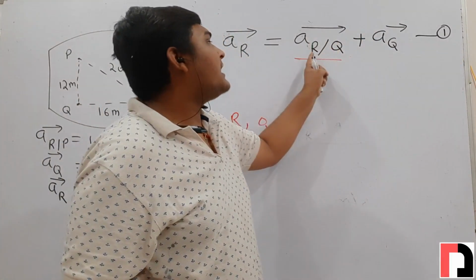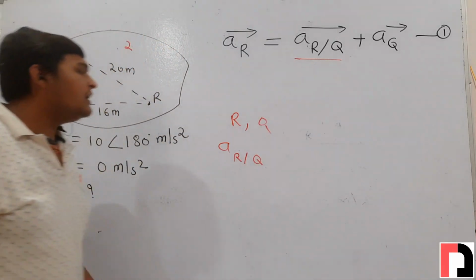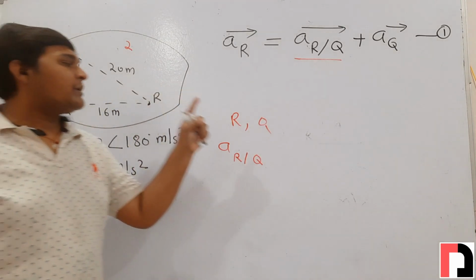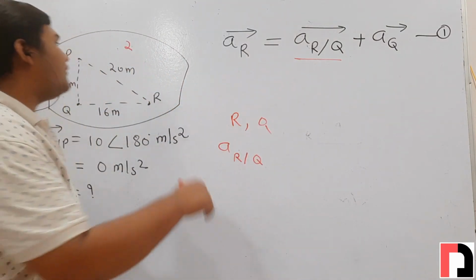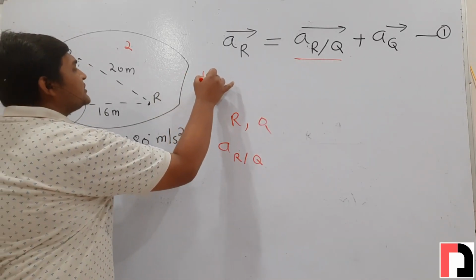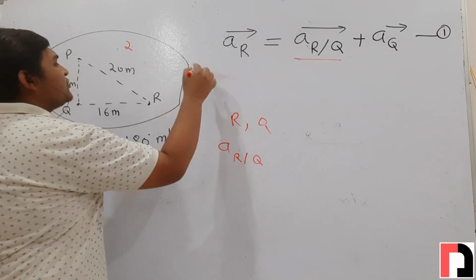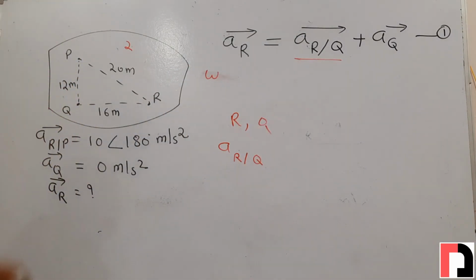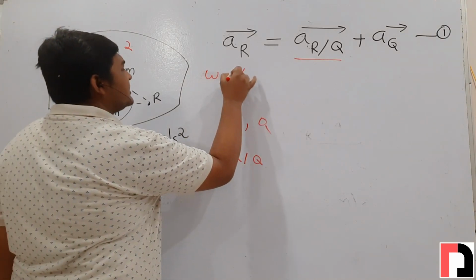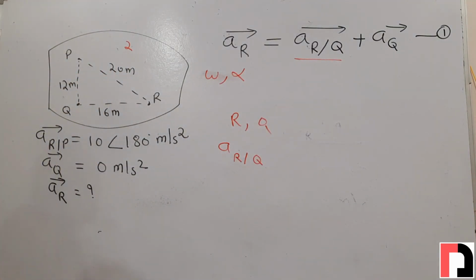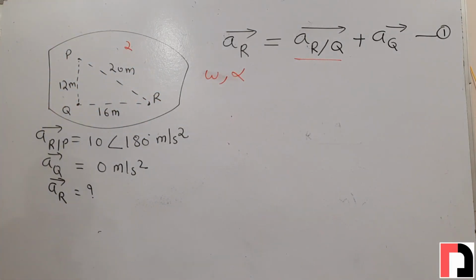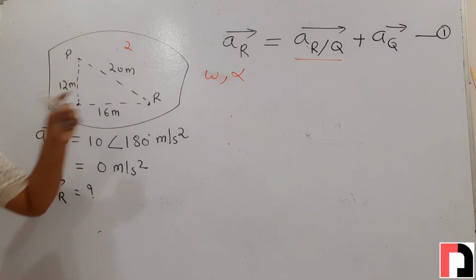And since r and q are points of the same link, we can use the concept of radial and tangential acceleration. But to use it, first we need to find the angular velocity of this link. Suppose the angular velocity of this link is omega, and we need to find the angular acceleration of this link. Suppose the angular acceleration of this link is alpha. Now the next question will come: how can we find omega and alpha of this link?